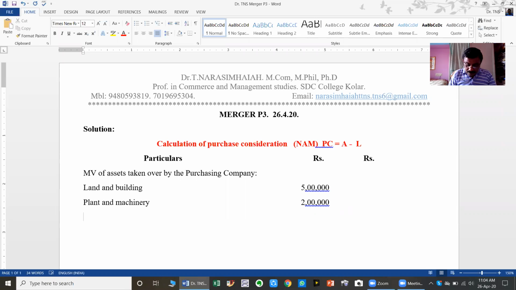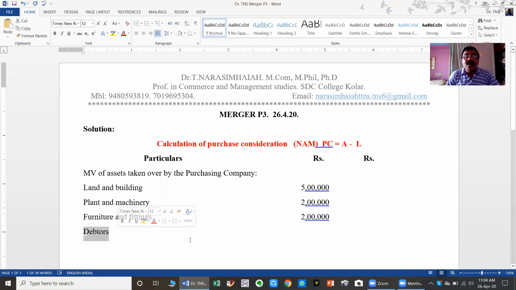After plant and machinery, the next is furniture and fittings, valued at 2 lakhs. After furniture and fittings, the next is debtors. Sorry, debtors are not taken over. Therefore, debtors are to be excluded. Here we are going to collect the purchase price. Therefore, what are the assets purchased by the purchasing company? They have to be listed here. Debtors are excluded because they are not taken over by the purchasing company.